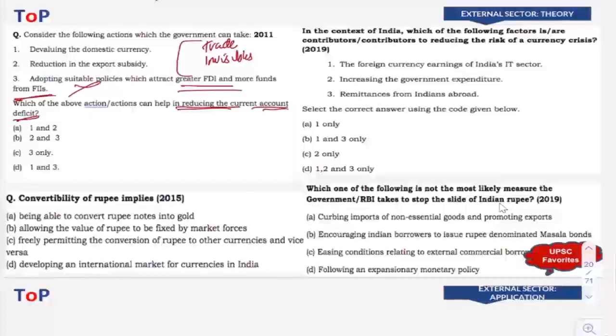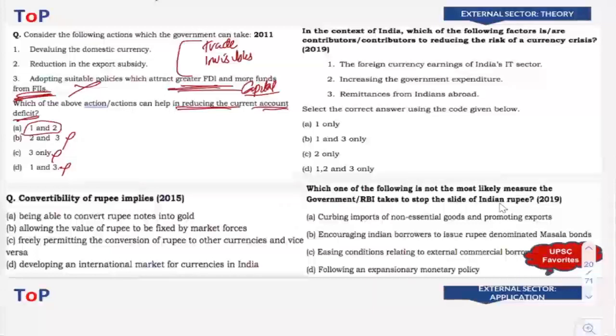You don't have to look into other aspects. When you see greater FDI and FII, FDI and FII are investments and that belongs to the capital account. If you know this basic knowledge, 3 can be eliminated and you are left with option 1 and 2.